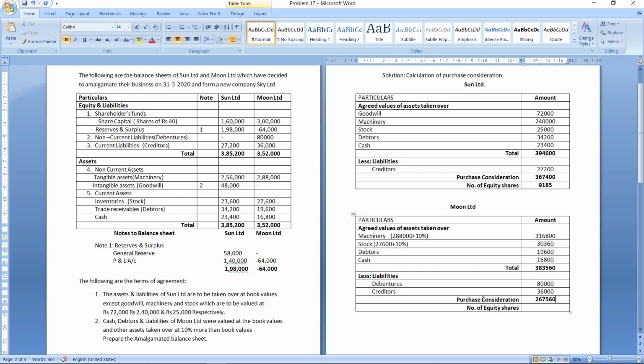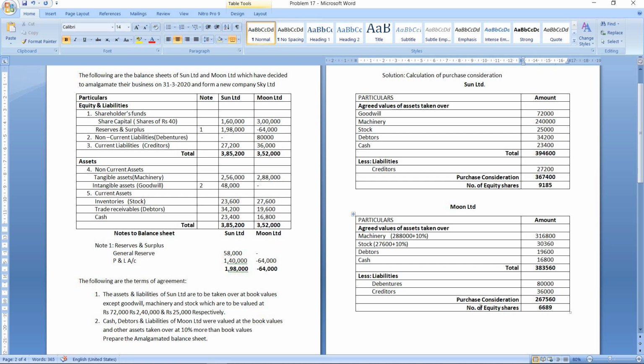Now we will calculate the number of equity shares. Now this purchase consideration is paid in the form of shares, so you have to divide it with the face value so that you get the number of equity shares. So 2,67,560 divided by the face value of share, which is 40. So the number of equity shares will be 6,689 shares. Okay, so we are done with the calculation of purchase consideration and number of equity shares.